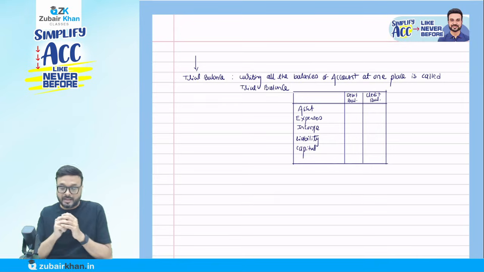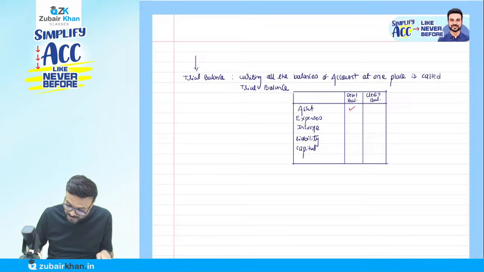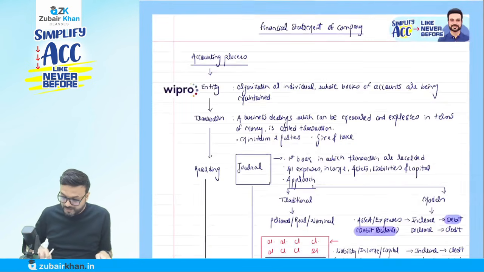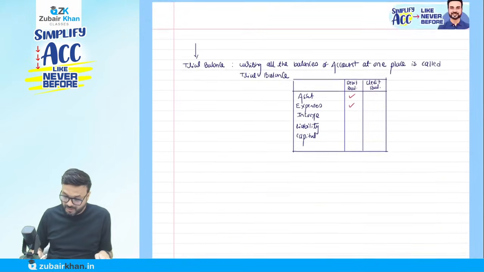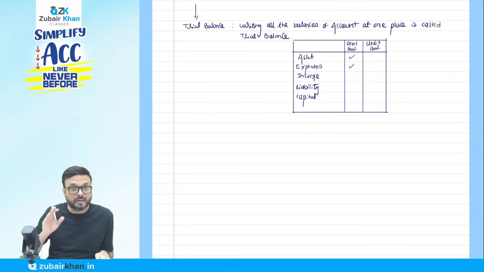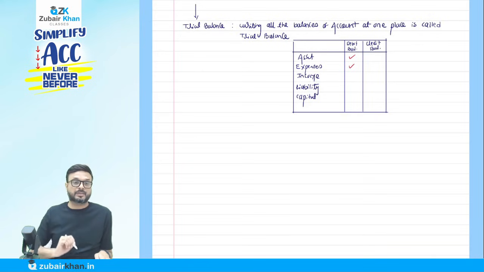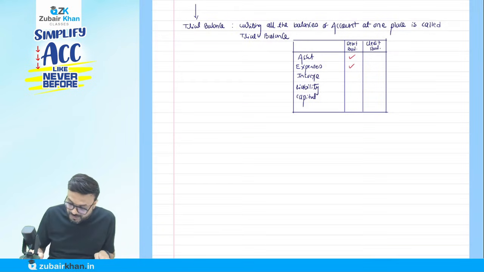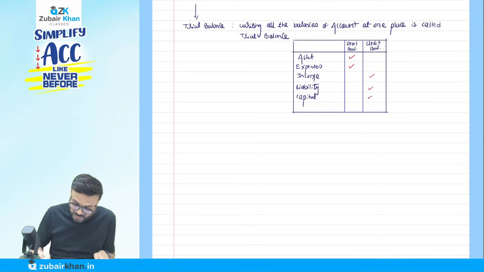Always remember that asset and expenses will always have which balance? They always have a debit balance. As I told you, these assets and expenses always have a debit balance. So in the trial balance, in the debit balance column, you will find only assets and expenses. Remember that. And income, liability and capital will always come in the credit balance column.